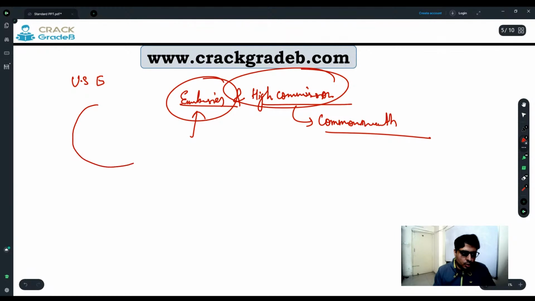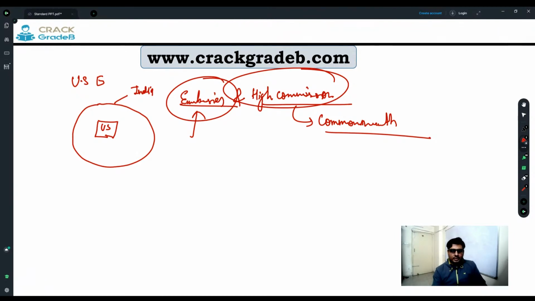Suppose this is your country, it is India. And this is the US Embassy, right? So this US Embassy is a part of the territory.